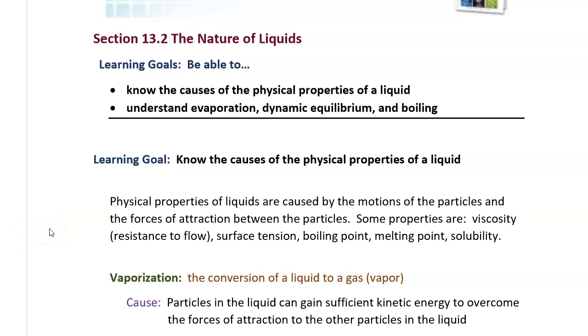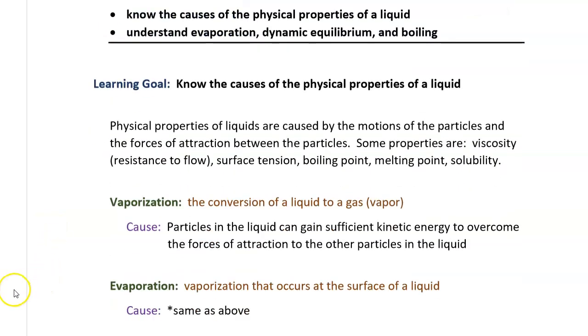One is the ability of a liquid to vaporize. This process of vaporizing is called vaporization. This is the conversion of a liquid to a gas. A substance can vaporize. This means that the particles of that substance have enough kinetic energy that they overcome the forces of attraction to the other particles of the substance. When that happens, some particles of the substance will, in a sense, float away. They will escape from any attractions that they have to other particles of the substance.